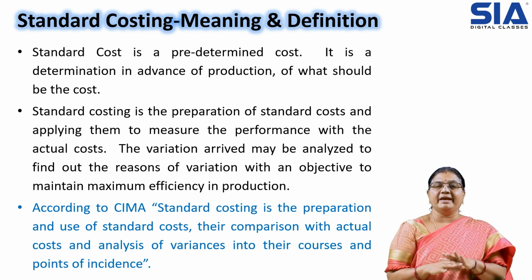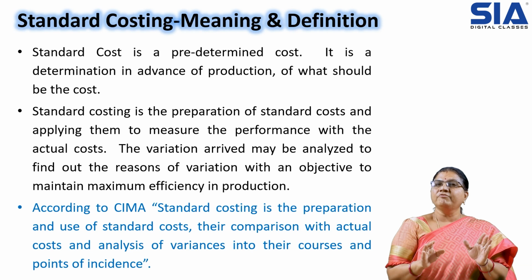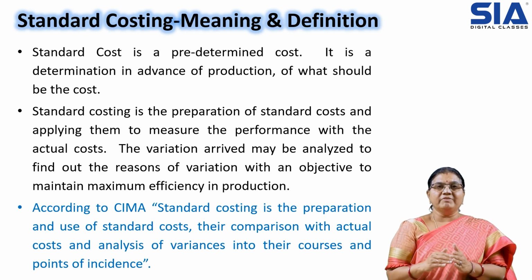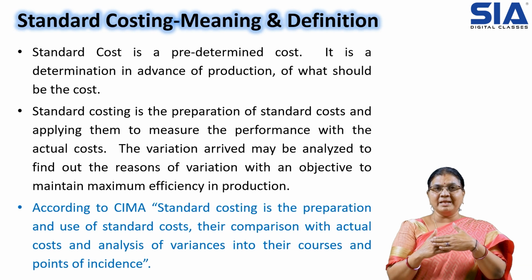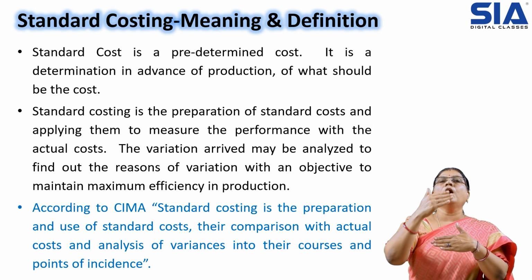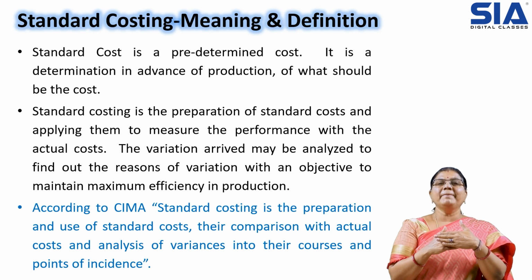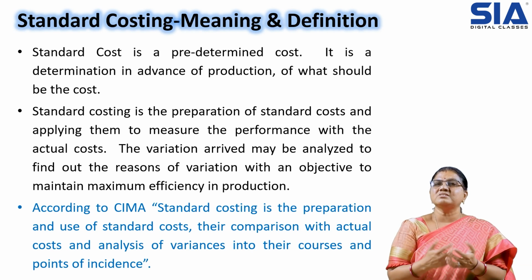In a similar way, in standard costing also, we require benchmarks wherein we can understand whether our actual performance is above the standard, below the standard, or exactly matching the standard. For making that judgment, we require standards.